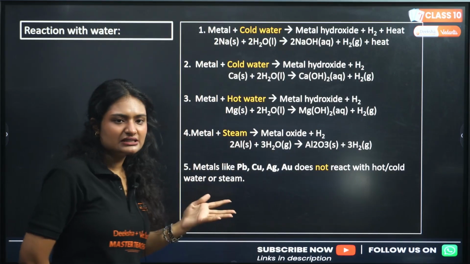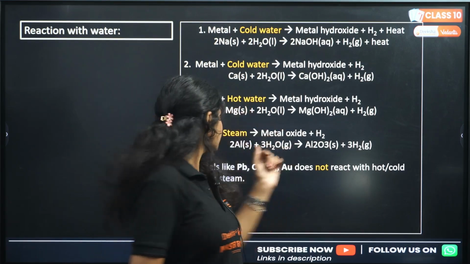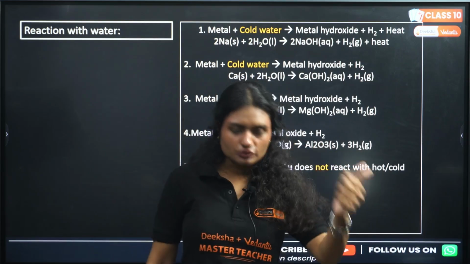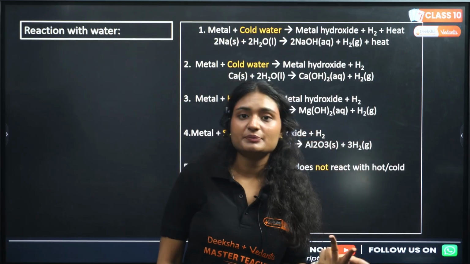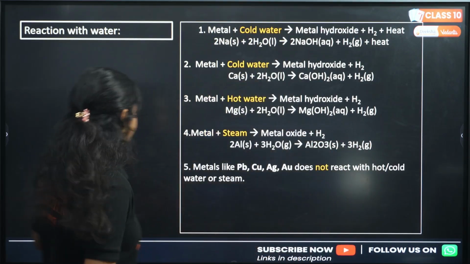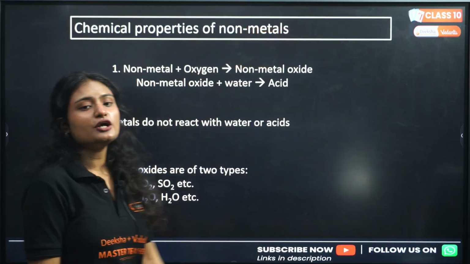Now there is a fifth category, some metals like lead, copper, silver, gold, platinum. They do not react with hot water, cold water or water vapors. Why? Because they are not reactive at all. They are least reactive.